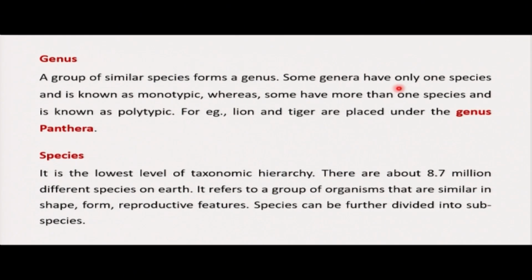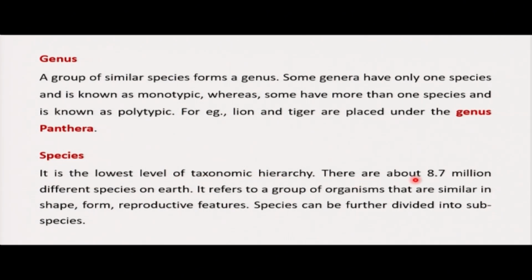Some genera have only one species and are known as monotypic, whereas some have more than one species and are known as polytypic. For example, lion and tiger are placed under the genus Panthera. That means if we use the word genus, it is singular, it means one, and genera means plural or many. Then the last one, or the lowest level of taxonomic hierarchy, is species.